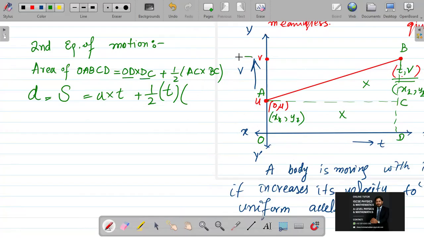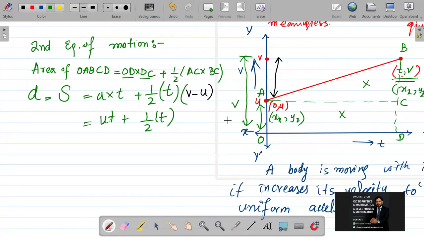If I take this whole as V, and this is U, and I want to take only this distance, then I should go with V minus U. Now it is UT plus half into T and V minus U. From the previous formula, we know that is AT. So it is UT plus half AT square. So it is your second equation of motion.